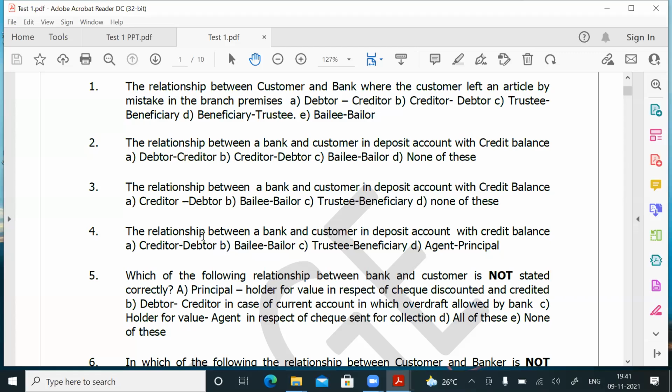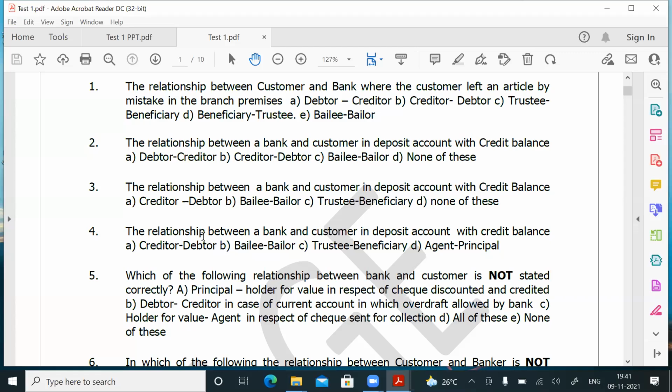So the relationship between bank and customer. Here, the bank is holder for value and customer is principal. So bank and customer means the answer should have been holder for value and principal. So if that has come, it is a correct answer. So answer A is not stated correctly. Let us see whether answer B is stated correctly.